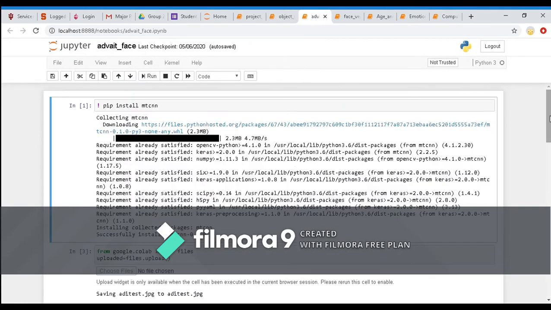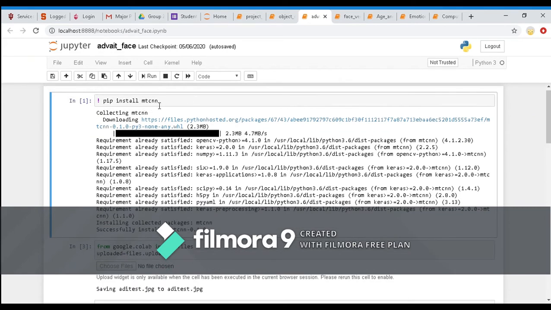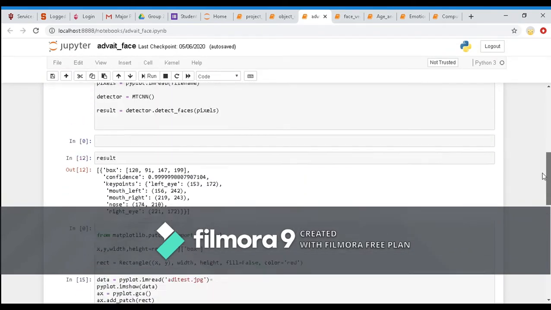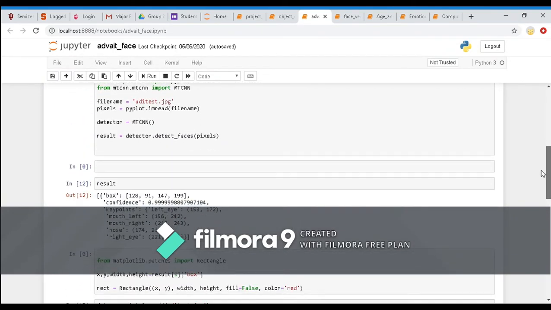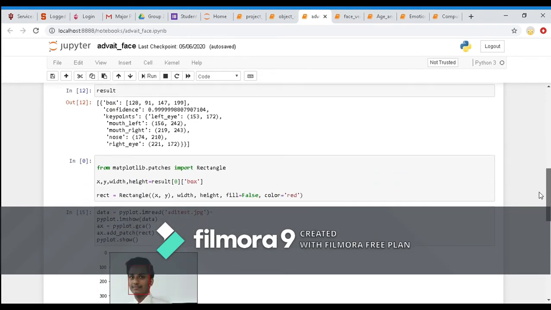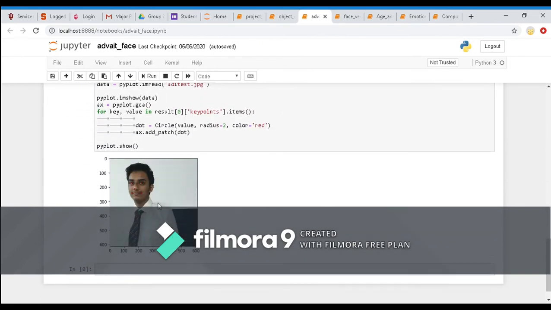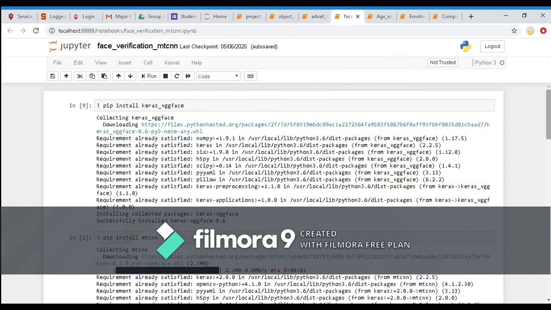This is for face detection, for detecting the facial features, because we've installed the multitask CNN library here. This is a simple one. We've just imported an image and implemented the module over it. You can see these are the facial parameters. Now this is the box, and these are the parameters: eyes, nose, mouth. They have been highlighted.